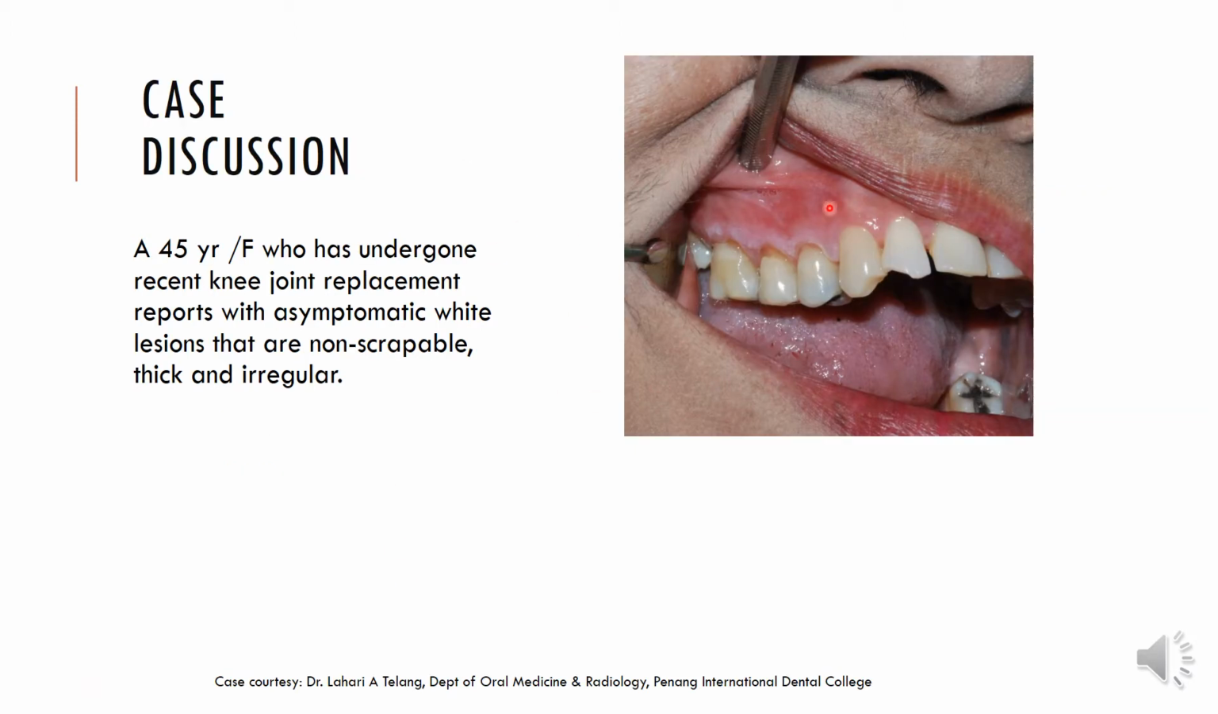The case that we had discussed in the beginning of the chapter is this patient, who is a 45-year-old female who has undergone recent knee joint replacement and reports with asymptomatic white lesions that are non-scrapable, thick and irregular. When we did a biopsy for this area, we had given a clinical diagnosis of proliferative verrucous leukoplakia. This lesion, which looks absolutely white and could have been missed as frictional keratosis, turned out to be severe dysplasia.